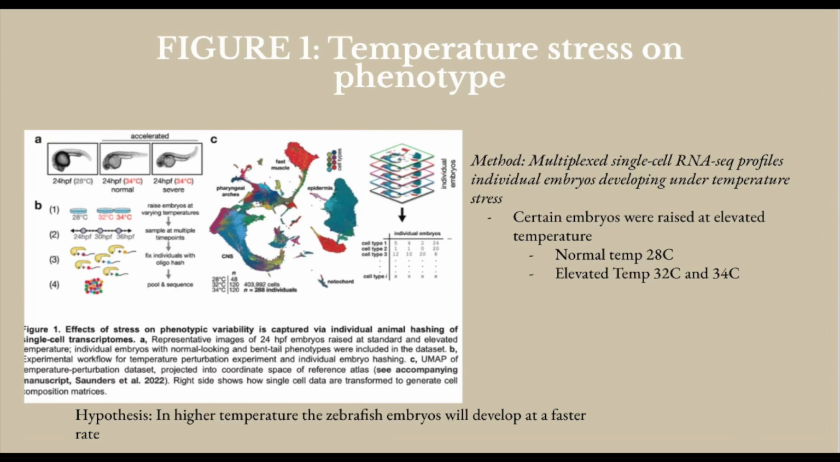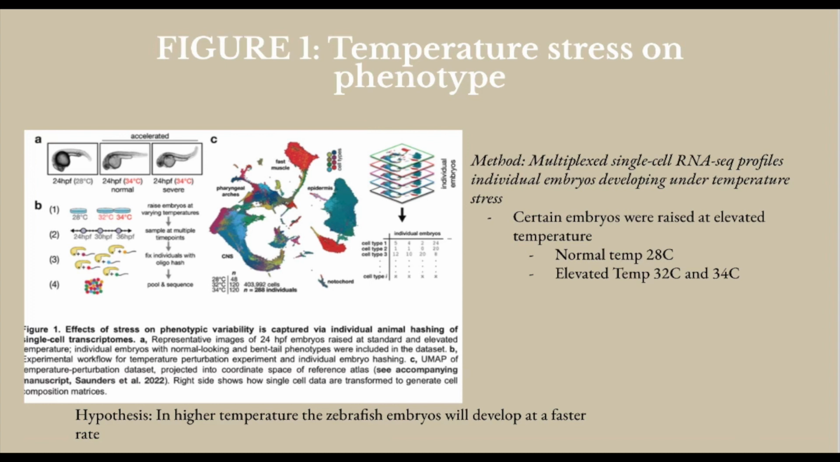In Figure 1, they show the experimental design of a single-cell RNA study and how they have multiplexed the animals so that they can look at the variation of the individual embryos. They categorize hundreds of individual zebrafish embryos using single-cell RNA to identify the cell types.